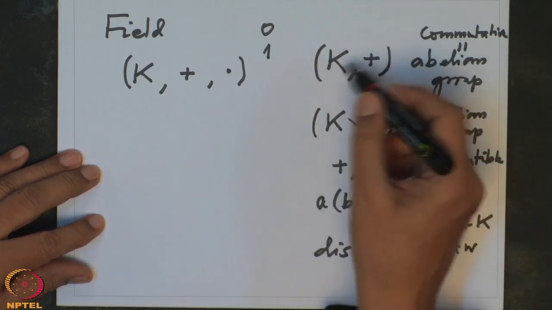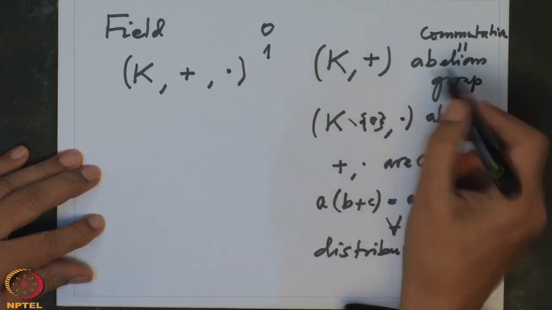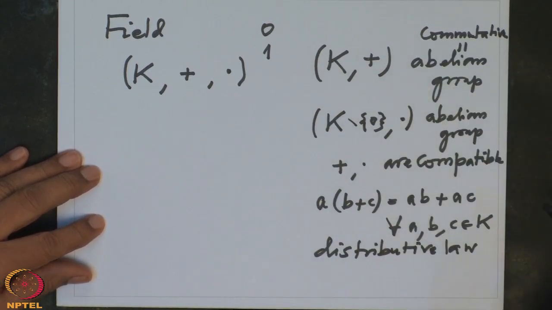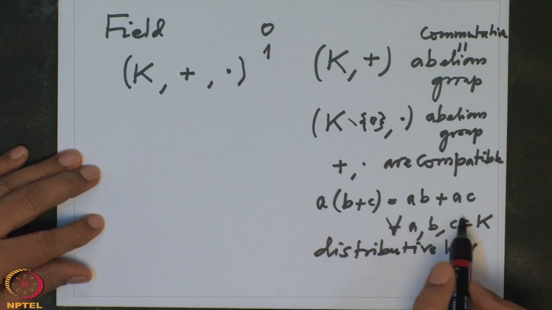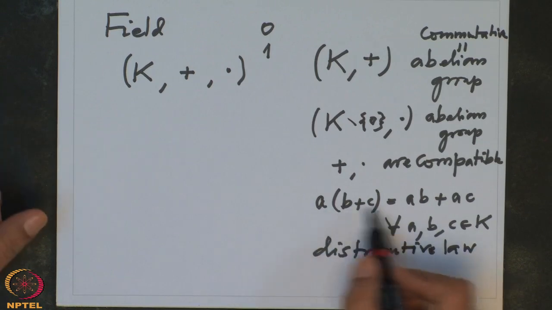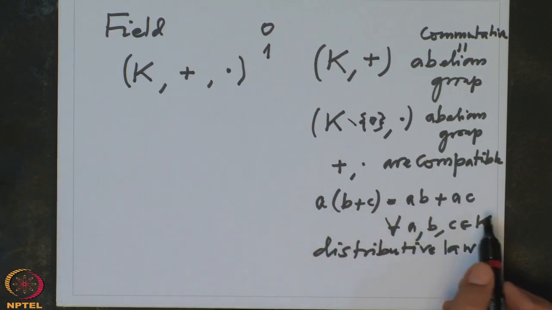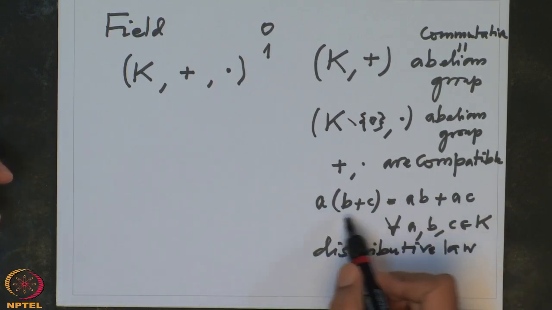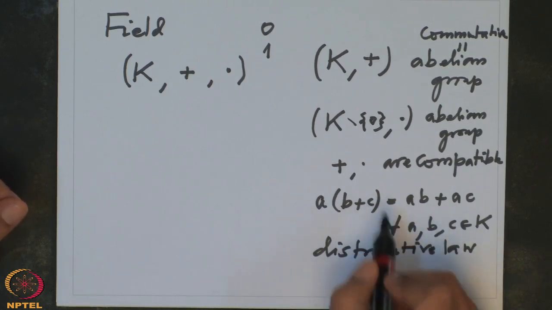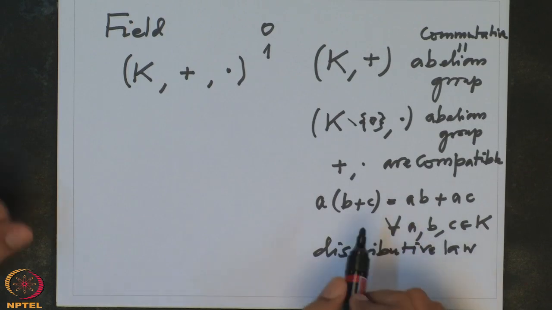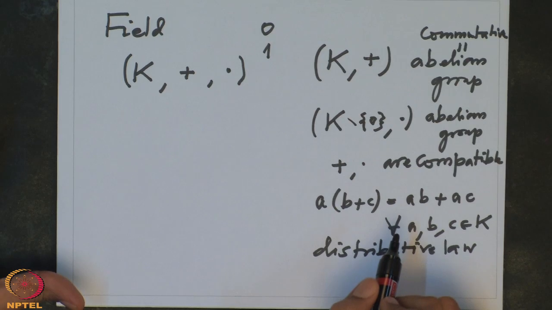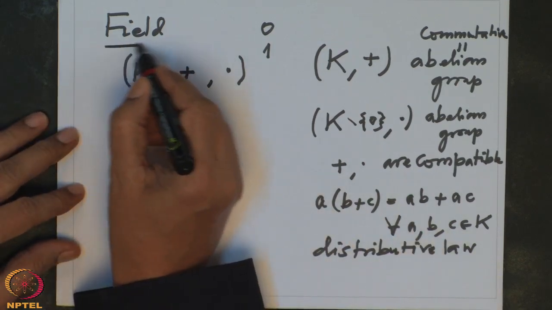And of course associativity is also there for this individually, that comes under the fact that it is a group. So this allows us to simplify the formulas and calculate. This is very important, because if this was not there, then different people will get different answers and the world will not be compatible with each other. So these are very important parts of the definitions. Such a thing is called a field.